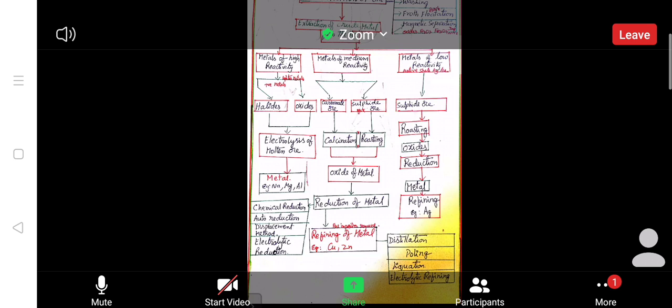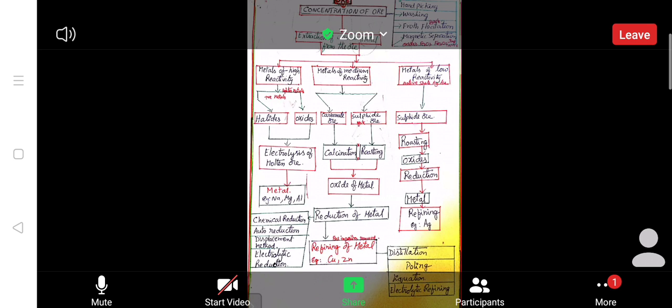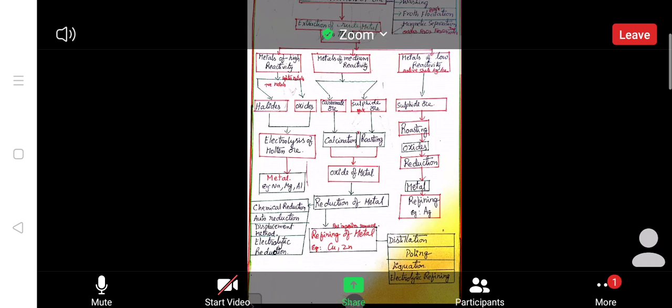Next one is froth flotation and magnetic separation. These two. See here, froth flotation is used for sulfide ores, pyrite ores. Sulfide ore means pyrite ores. Next one is magnetic separation. Magnetic separation is used for oxide ores like Fe2O3 or Fe3O4.